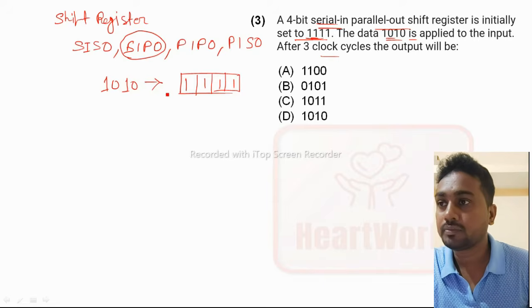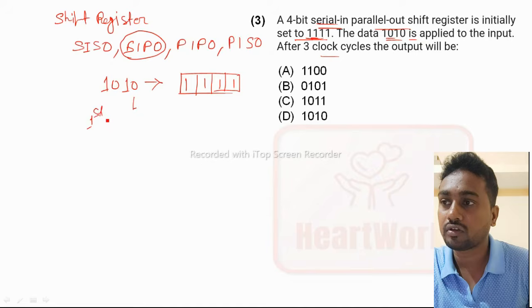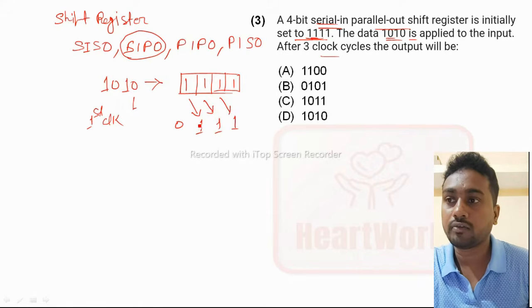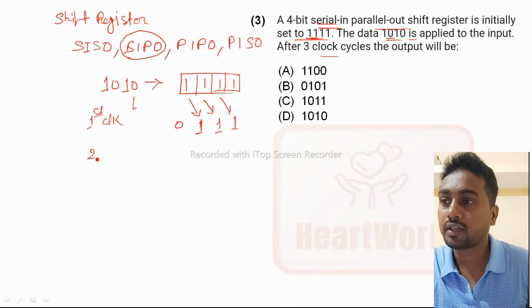So how will it shift? In the first clock cycle, this 0 will come here, then this 1 will shift here, again this 1 will shift here, and this 1 will shift here. In the first clock cycle the state will look like this. After that, in the second clock cycle, this one we have to initialize. So this one will be initialized, then this 0 will come here, this one will come here, and this one will come here.